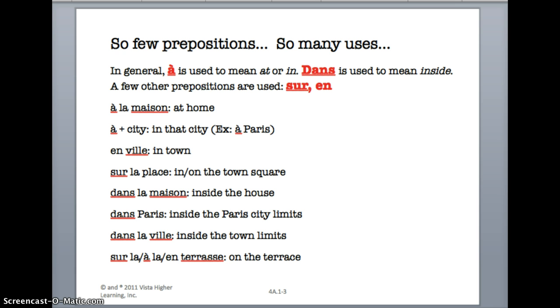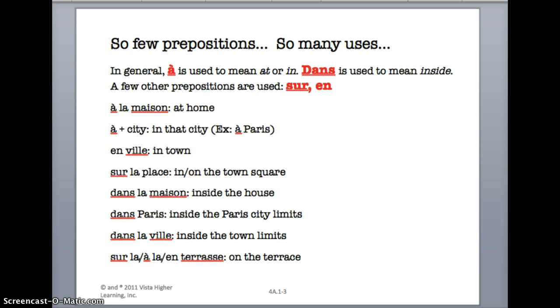To say that something is inside a house, you use dans la maison. If you say inside the Paris city limits, you say dans Paris. This is different from à Paris. If you're à Paris, you're simply saying that you're in that city.